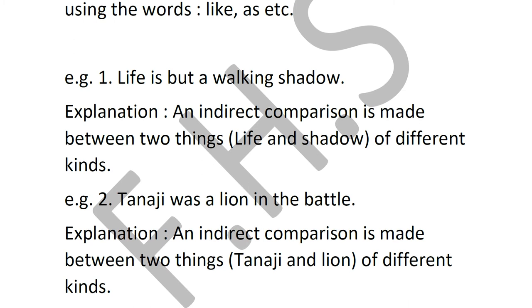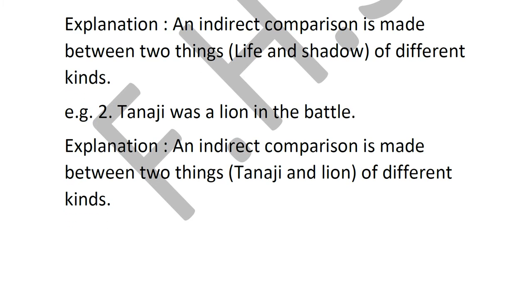Now next one. Tanaji was a lion in the battle. This is the second example. Now here also two different things, Tanaji and lion, are being compared to each other. But they are not telling you what is the similarity, correct? But what will a man do in a battle? He will be fighting, and only a brave man will be able to fight. A lion is also supposed to be a courageous animal, not scared of anything. So here the similarity between the lion and Tanaji is that both were brave. They were fighting very bravely in the battle.